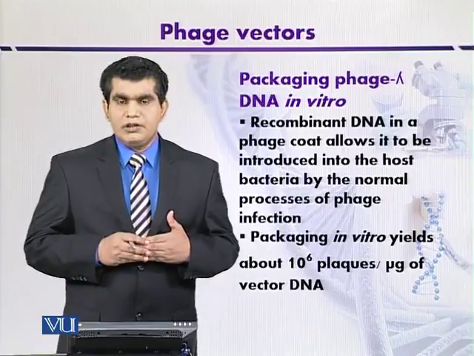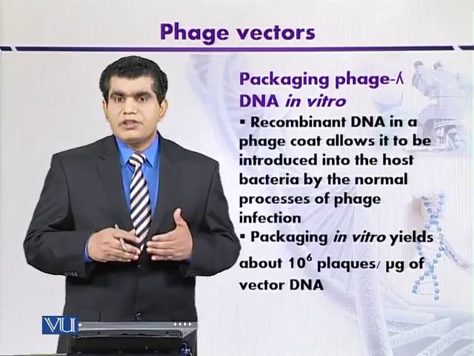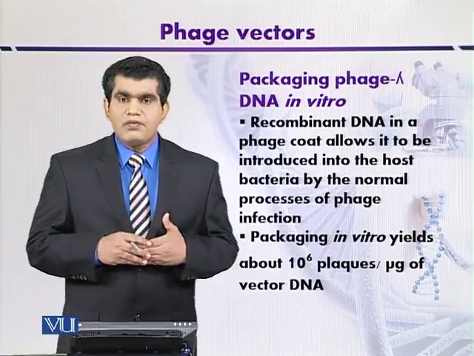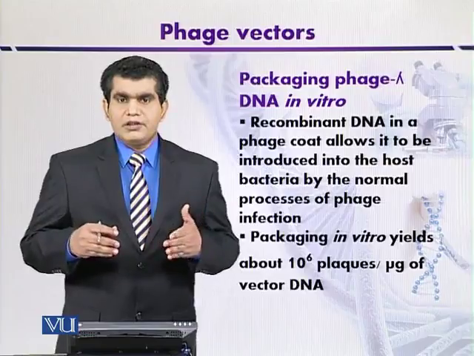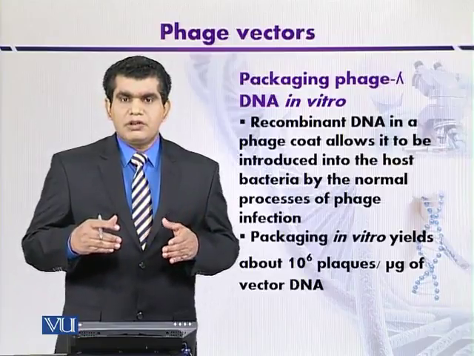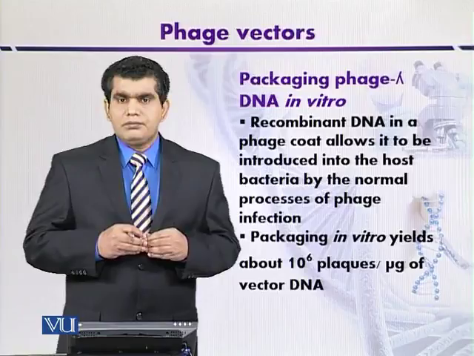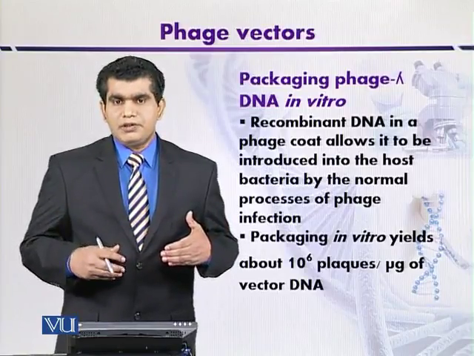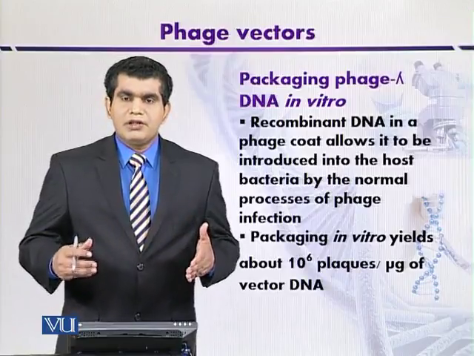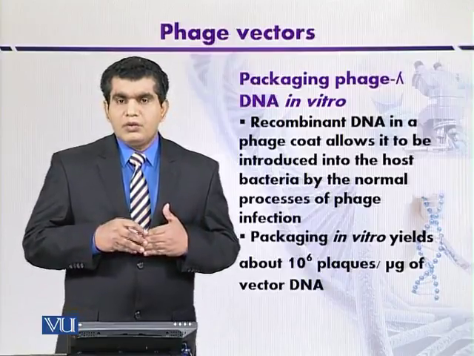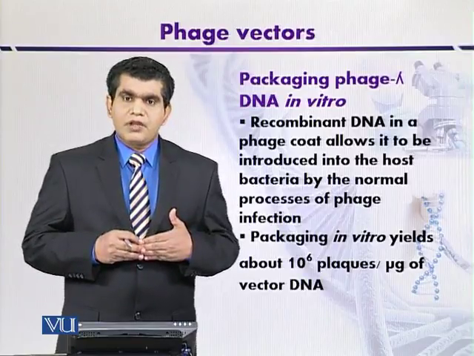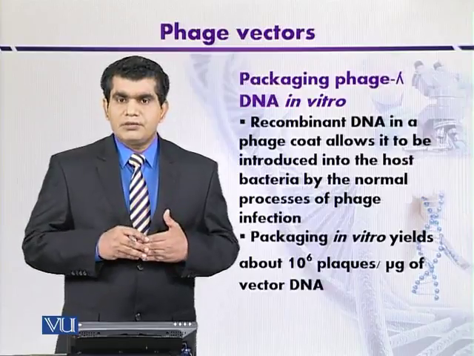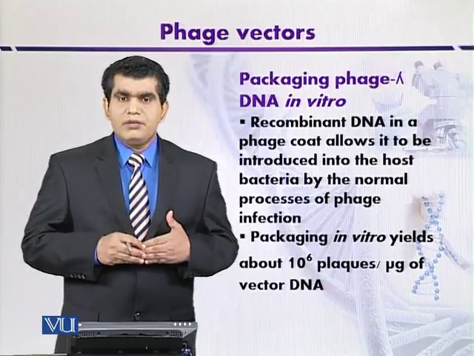Similarly, another reason for low frequency of plaque formation when we use modified lambda phages is that the DNA fragments produced are very large, their size may be more than 54,000 base pairs, which cannot be packaged into the phage head. So in this situation, non-viable phage particles are produced, which can result in the low frequency of plaque formation.